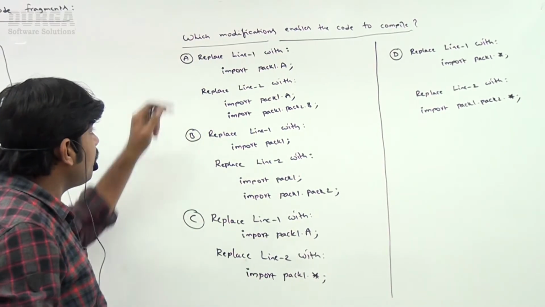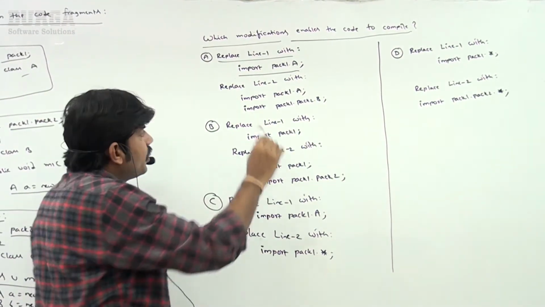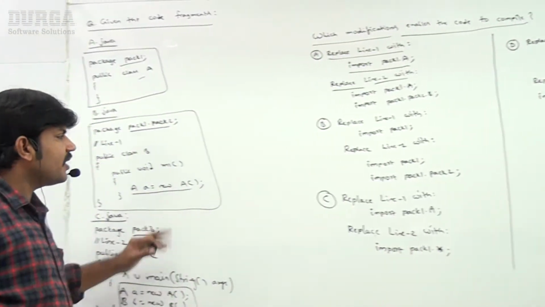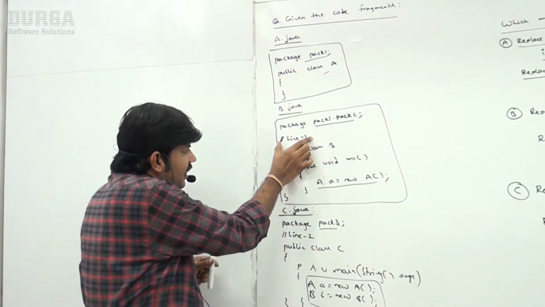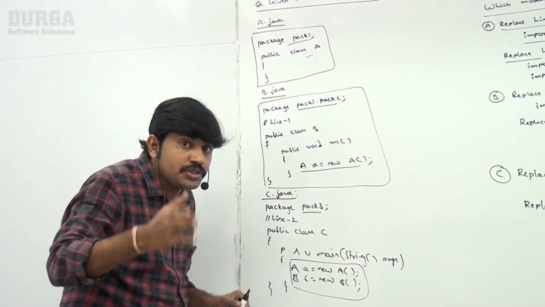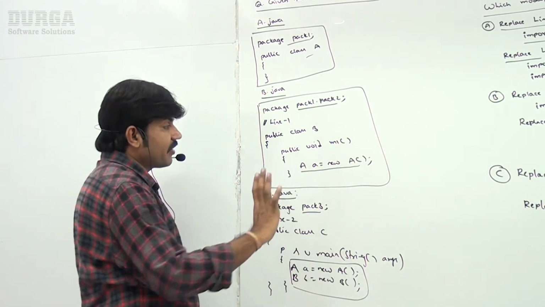For example, replace line 1 with import pack1.A, replace line 2 with something else. What they are asking is which import statements should replace line 1 and line 2 to enable the code to compile. That is our requirement.